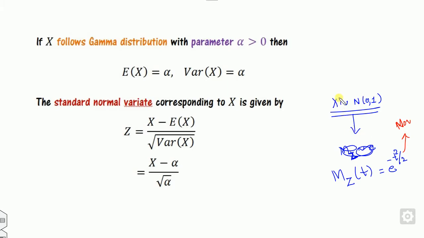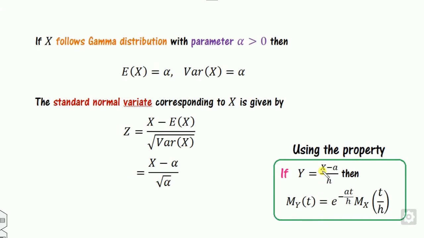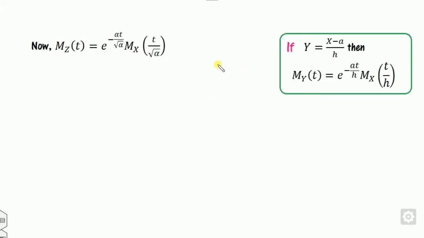So it means if I start from x and prove that its moment generating function is nothing but this, then my result will be obtained. So look at how we can use the moment generating property. We know that if y is x minus a upon h, then the moment generating function will be as follows. Therefore, I can first calculate the moment generating function of this, and if I conclude this, then my result will be obtained. So I can start from here.